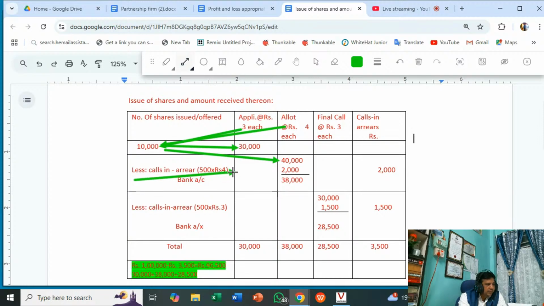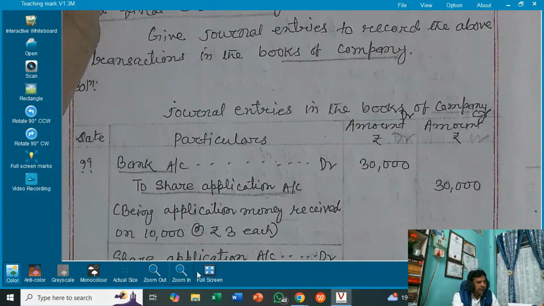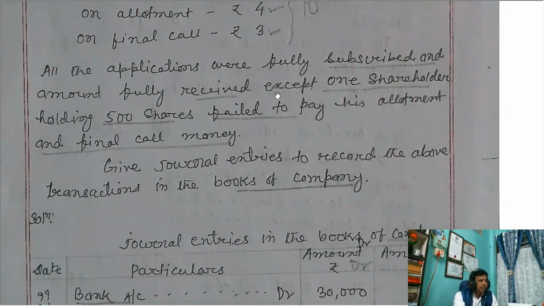When any shareholder fails to pay the allotment money, it is given here: except one shareholder holding 500 shares failed to pay his allotment and final call money.